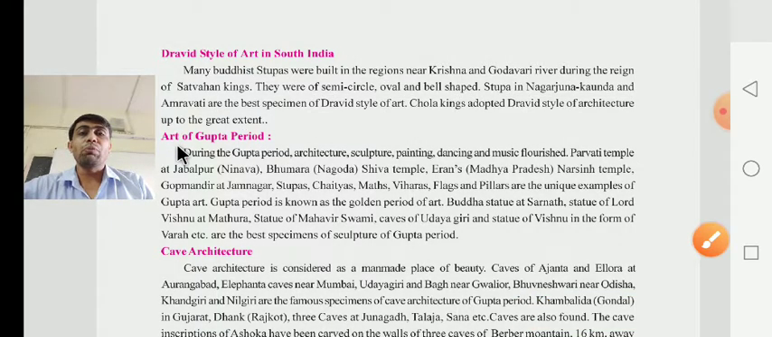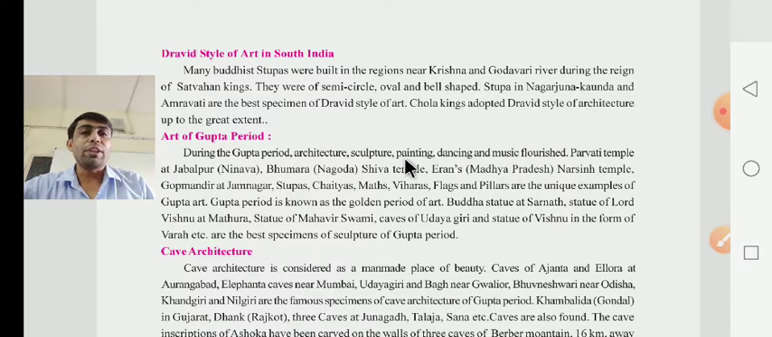After that, they have given about the art of the Gupta period. What have they given? The art of the Gupta period. It means Gupta Kalin Kala. During the Gupta period, architecture, sculpture, painting, dancing and music all flourished.